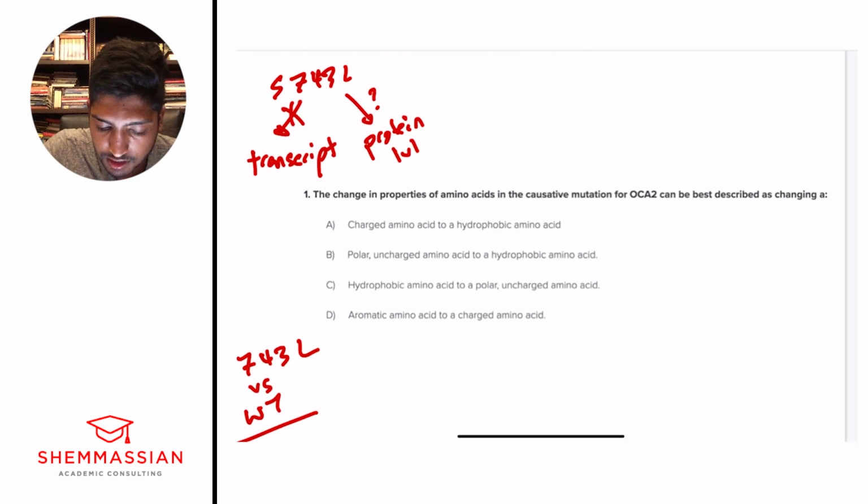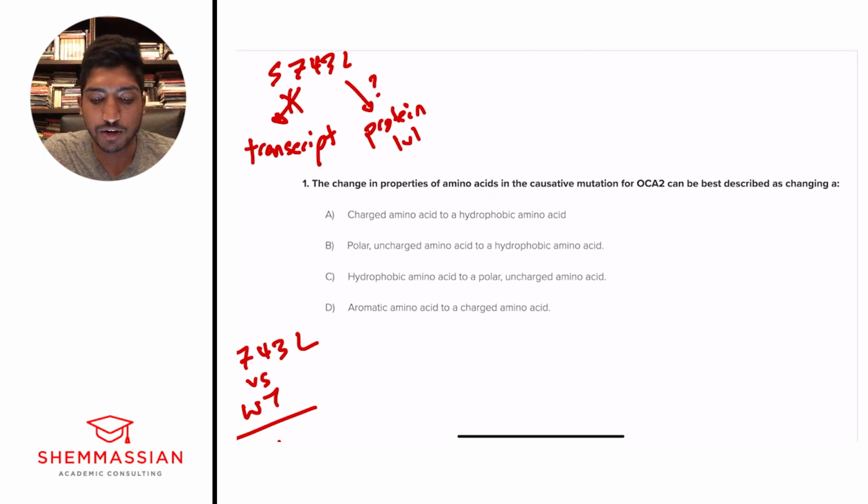All right. The change in properties of amino acids in the causative mutation for OCA2 can be best described as changing A, charged amino acid to a hydrophobic amino acid; B, polar uncharged amino acid to a hydrophobic amino acid; C, hydrophobic amino acid to a polar uncharged amino acid; or D, aromatic amino acid to a charged amino acid.